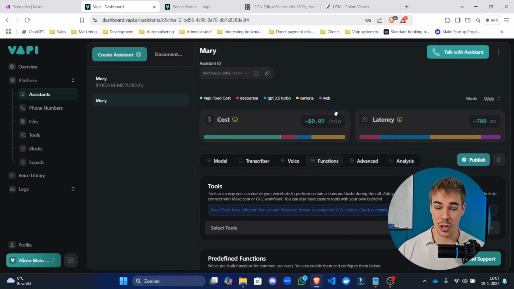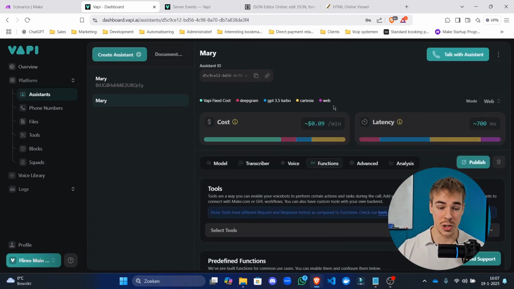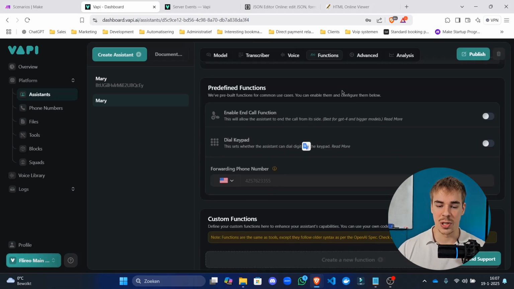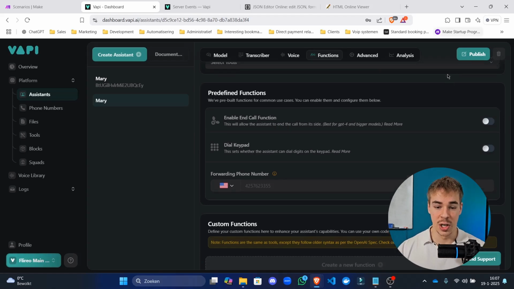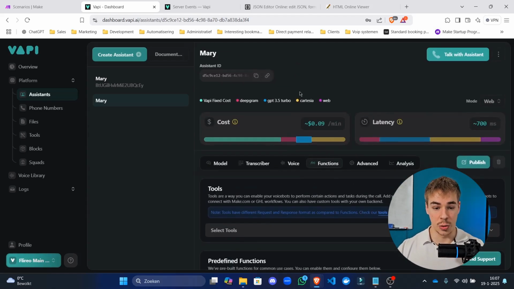So this, of course, works perfectly, and I do advise you to log in sometimes, even if you're completely familiar with transient agents and way above the level where you're only using the dashboard, and go through all of the settings, because it's a really easy way to keep up with all of the Vapi updates and all of the new functionalities that they have.